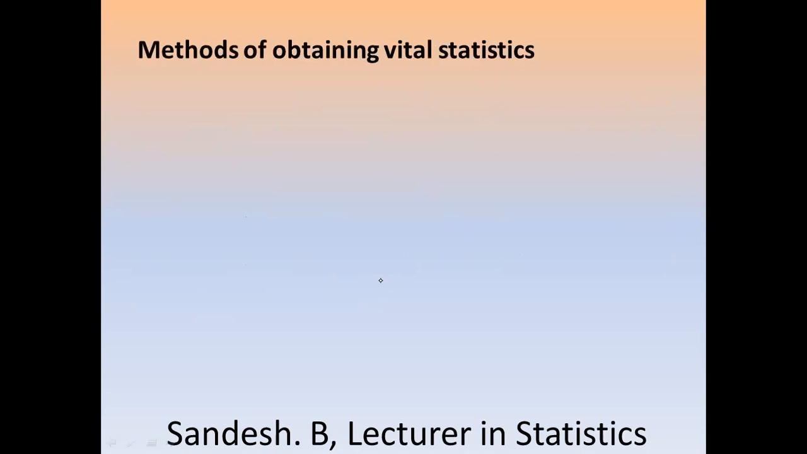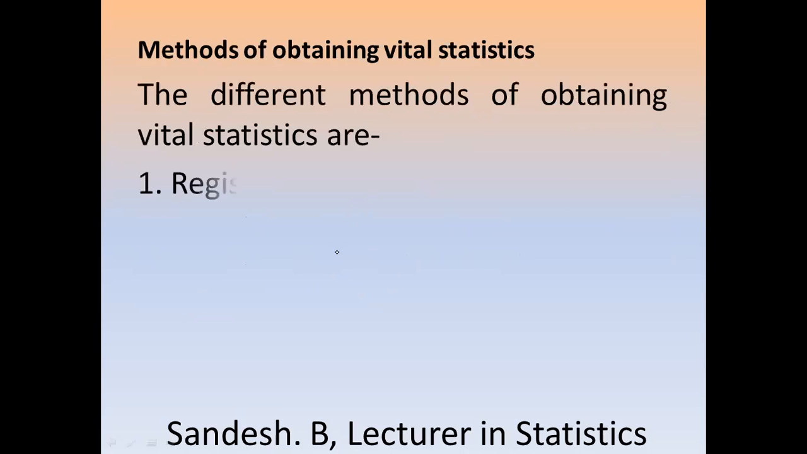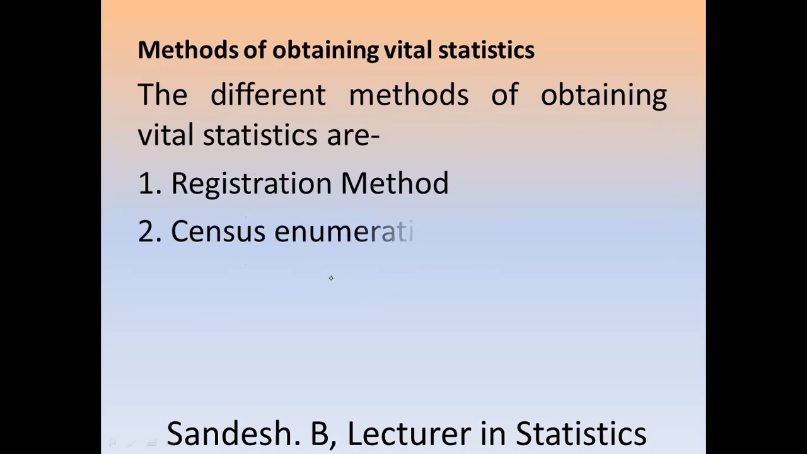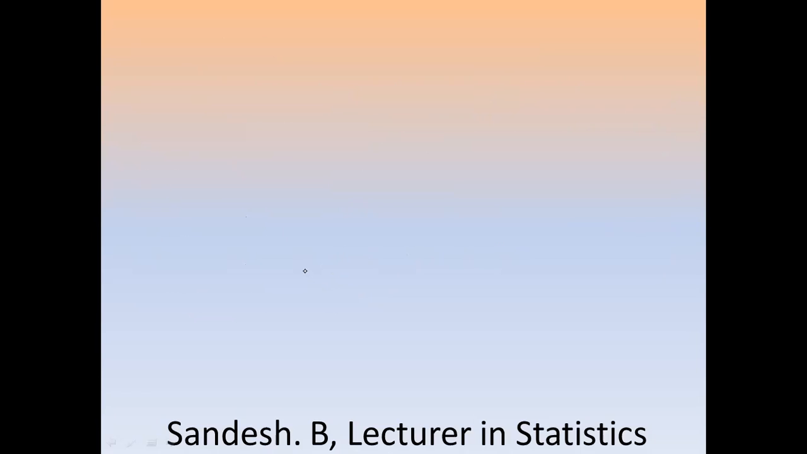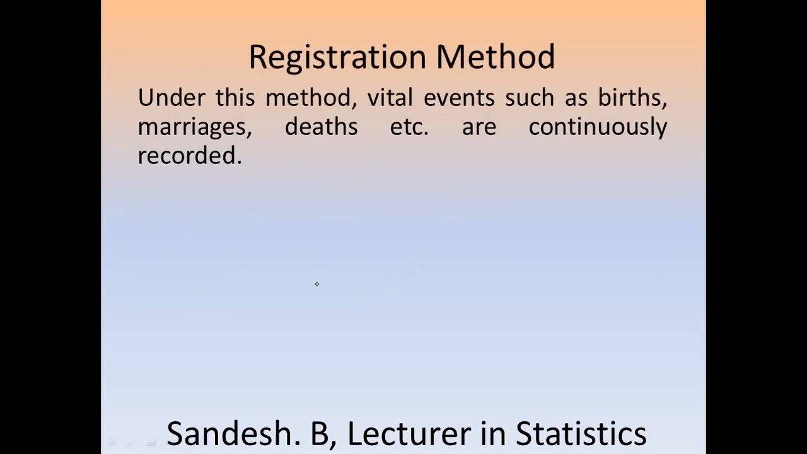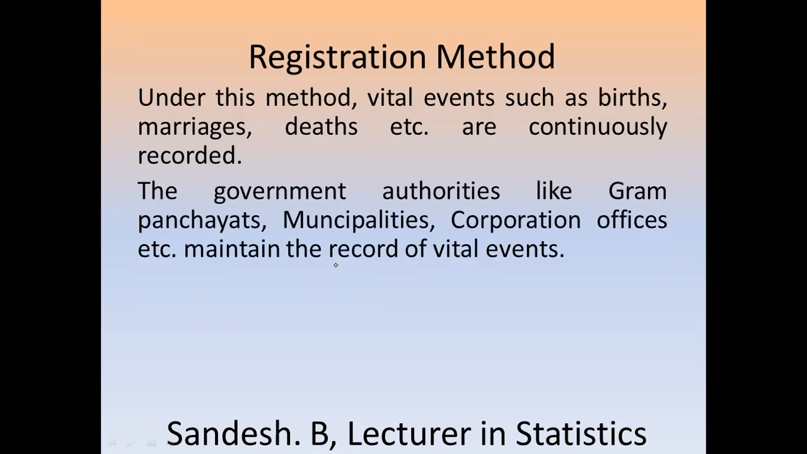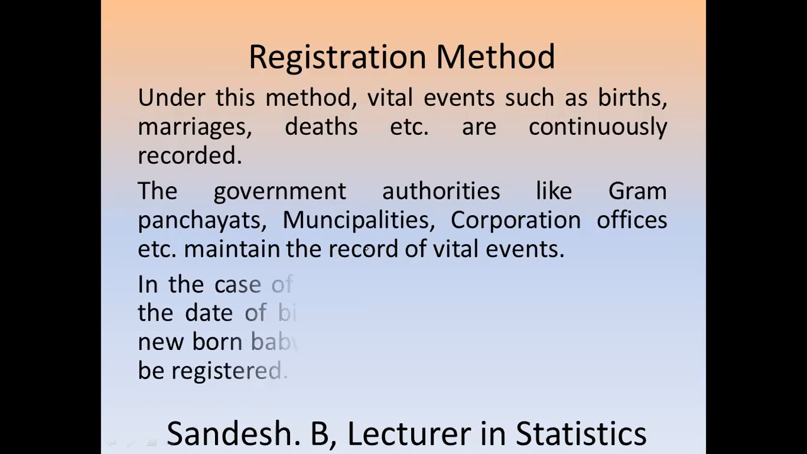Then methods of obtaining vital statistics. What are the methods we are using for obtaining vital statistics? There are two methods. One is the registration method and the other one is the census enumeration method. So let us discuss the registration method. Under this method, vital events such as births, marriages, deaths, etc. are continuously recorded. The government authorities like Gram Panchayat, municipalities, corporation offices, etc. maintain the record of vital events.